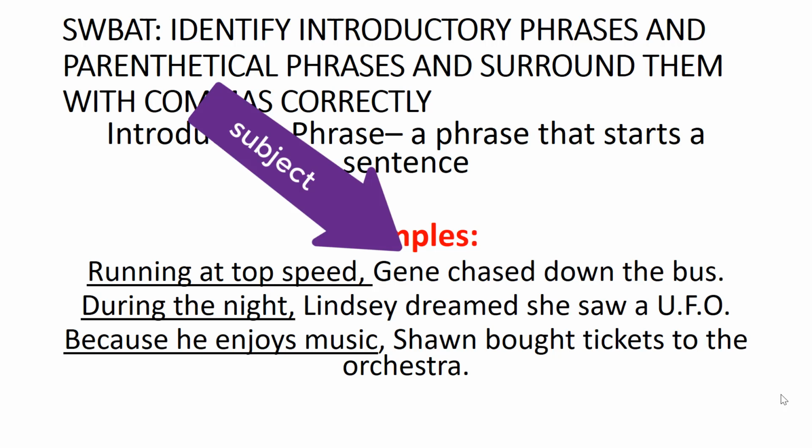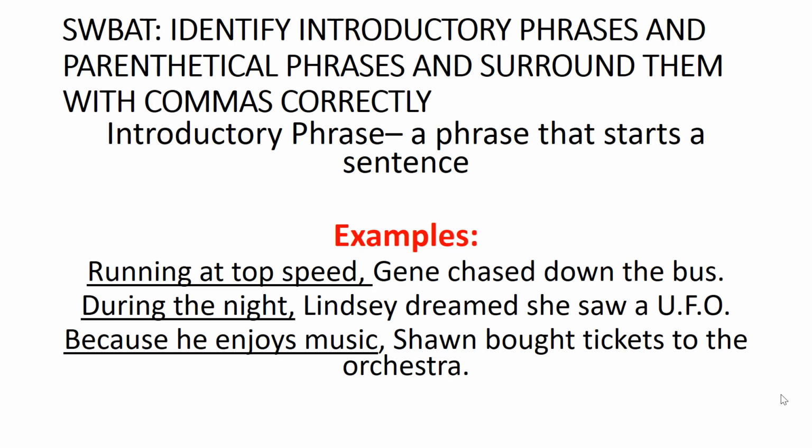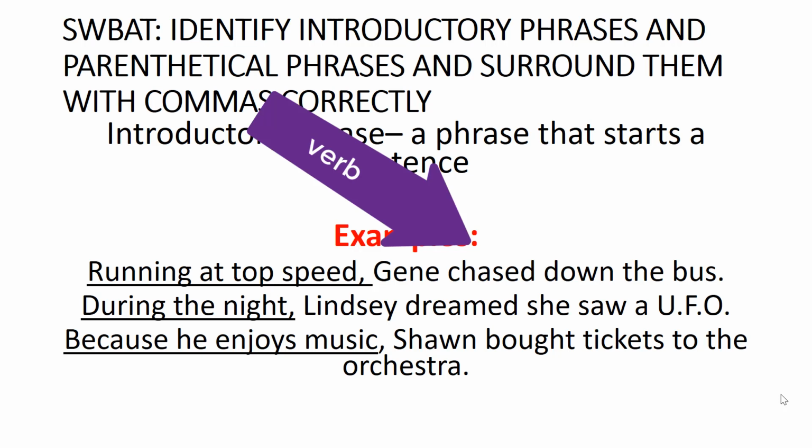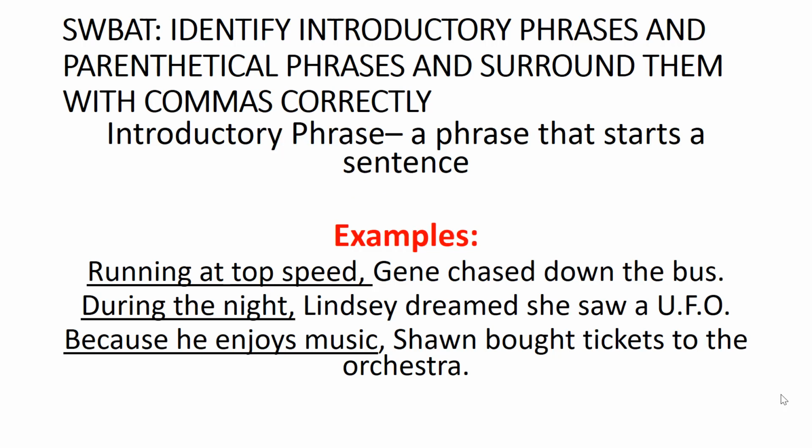So Jean is the subject of the sentence, and we ask ourselves, what did Jean do? Well, he chased. Since running at top speed is a phrase of words that comes before the subject and verb, and it's introducing the sentence, we call that an introductory phrase.